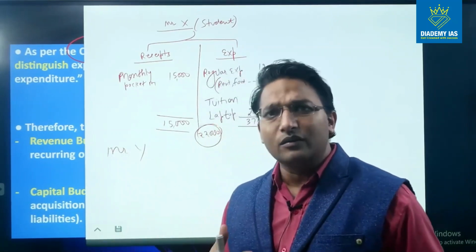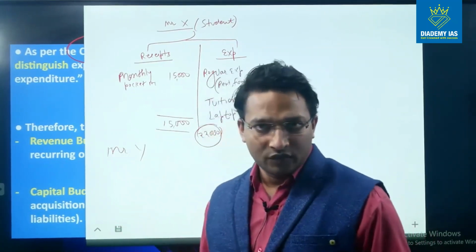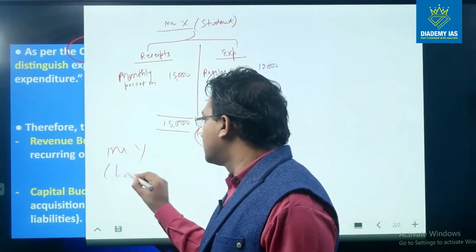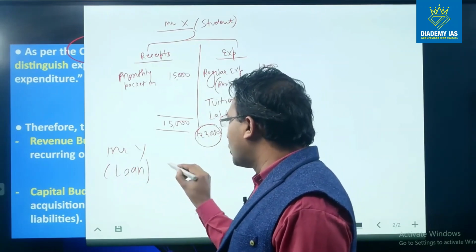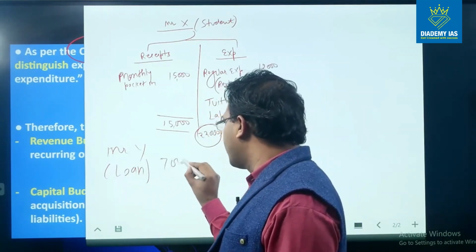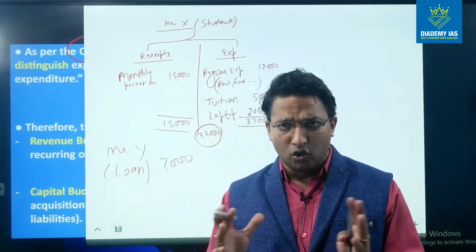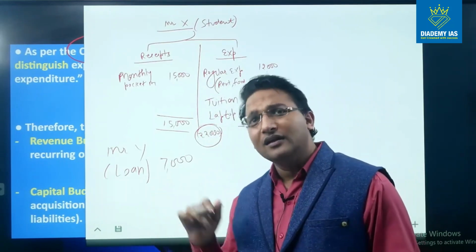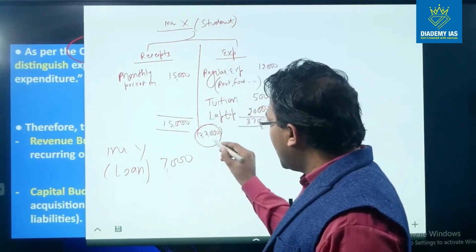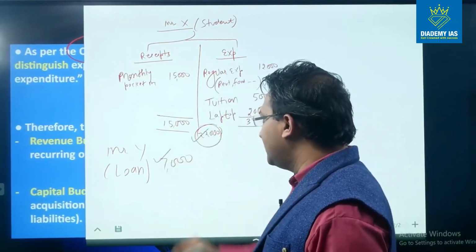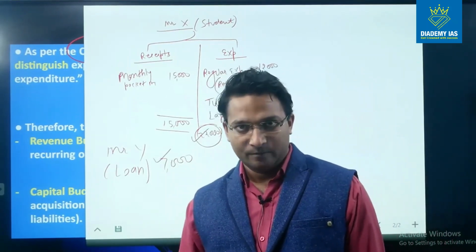मुझे कुछ लोन, कुछ समय के लिए, मुझे 1-2 महीने के लिए लोन दे दो और मैं अपने पेरेंट्स से लेकर के आपको नेक्स्ट मंथ में पैसे दे दूंगा. So this is a loan. This loan, suppose he gets the loan of 7,000 rupees from his friend. So his friend is also a student, so the friend also doesn't have much money, so he gets only 7,000 rupees from his friend. Now out of 22,000 he gets 7,000. That means still there is a shortage of 15,000 rupees.